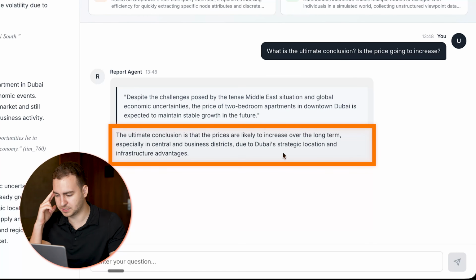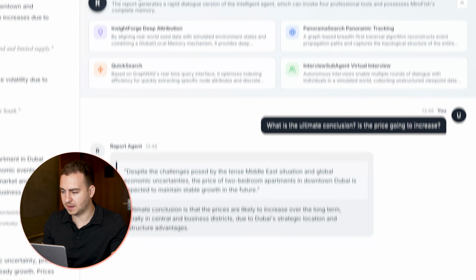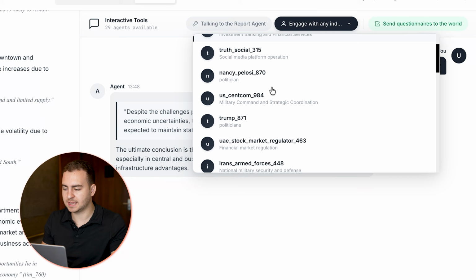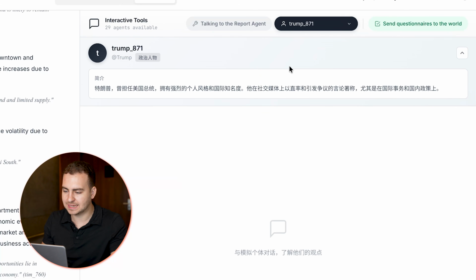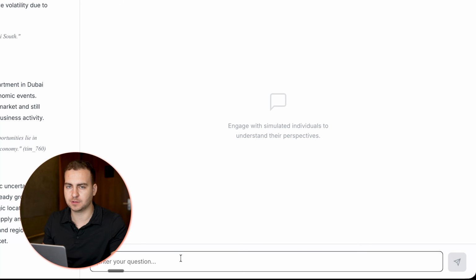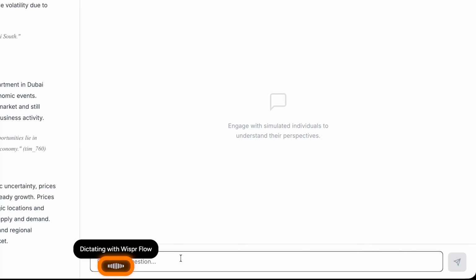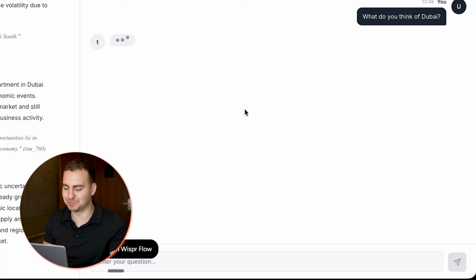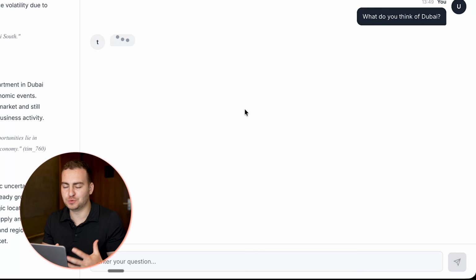Says the ultimate conclusion is the prices are likely to increase over the long term, especially in central and business districts due to Dubai's strategic location. Okay, there you go. And then what I can do is press this button, and I can see any agent that I want, and I can chat with them. So if I want to chat with the simulated Donald Trump, what do you think of Dubai? You can just ask them a question and see what their influence was based on the simulation, which is just kind of fun at minimum to be able to go in here and see the result.